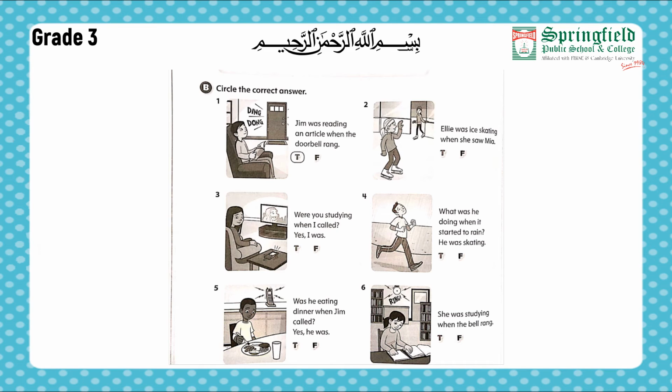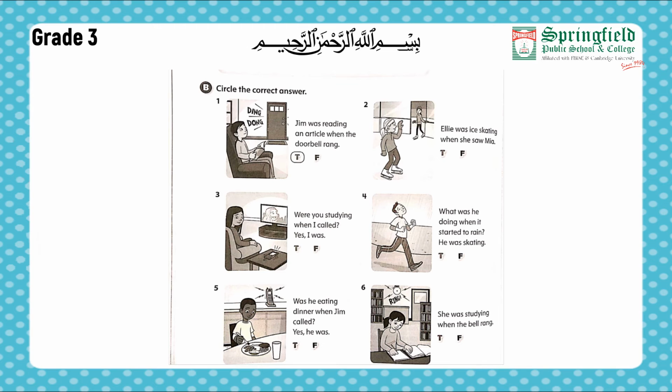Jim was reading an article when the doorbell rang. Yes, it is true. As you can see in the picture, the doorbell is ringing and Jim is reading an article. Moving forward towards our picture number 2. Ali was ice skating when she saw Mia. Yes, we can see that the girl is ice skating when she saw Mia. So this is also true.